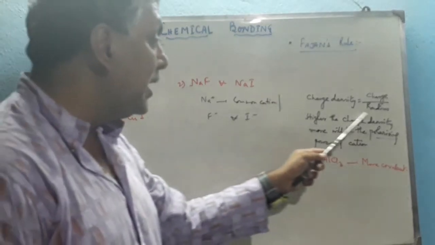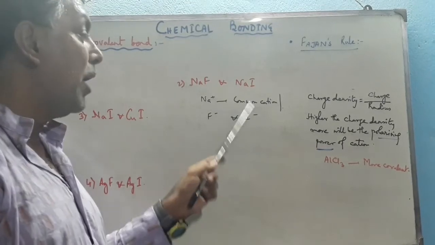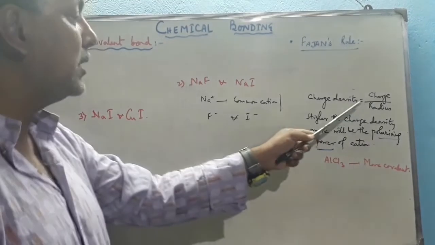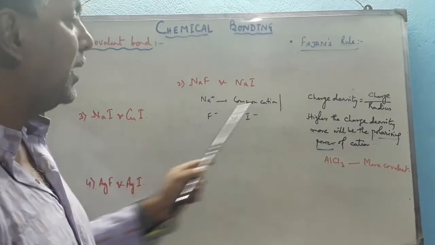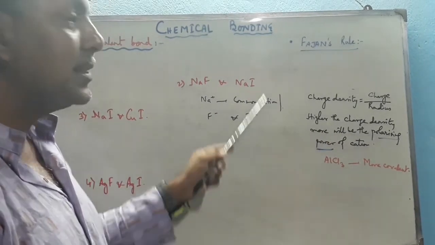We know that both of them carry a single, unit negative charge. But both the elements are of group 17, and down the group iodine has a larger size. So the radius of I- is greater than that of F-, so the charge density of I- is somewhat less.